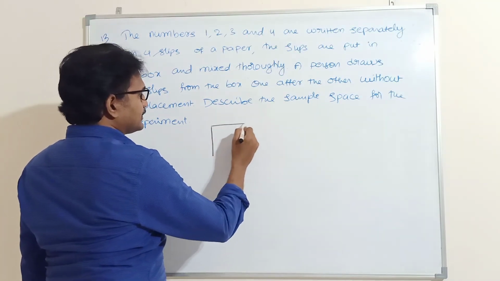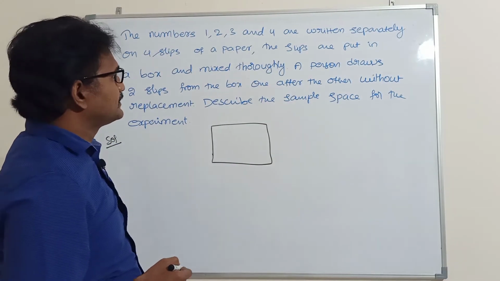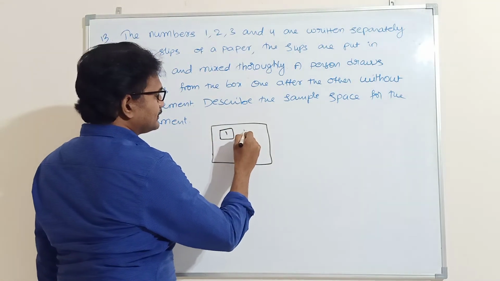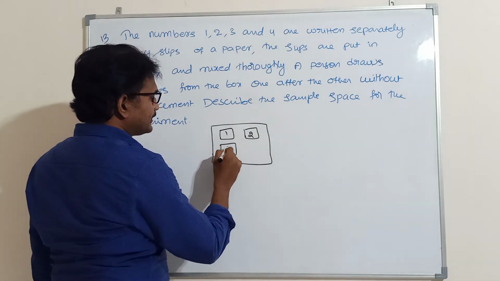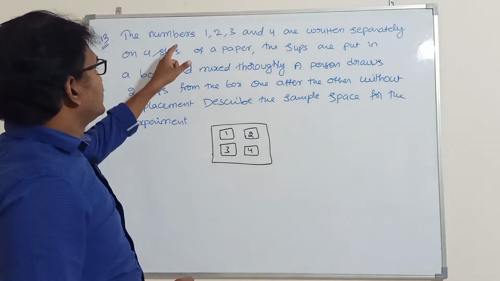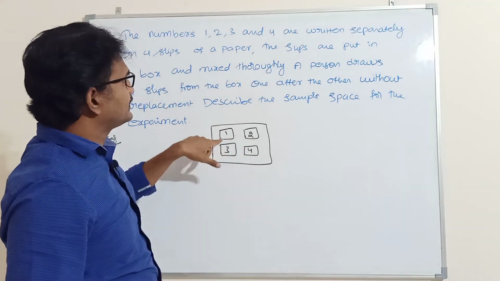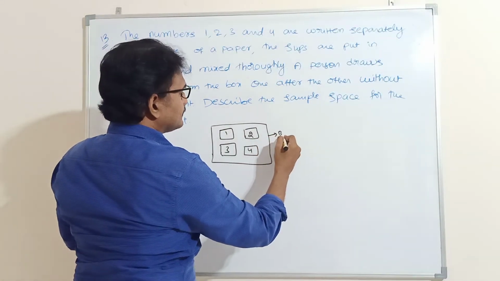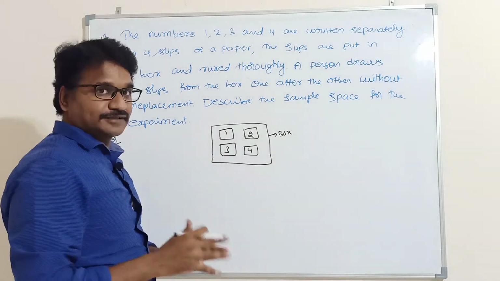So here a box is there, and in the box 4 slips: slip 1 contains 1, slip 2 contains 2, slip 3 contains 3, slip 4 contains 4. Within the box 4 slips are there, and they are mixed thoroughly.